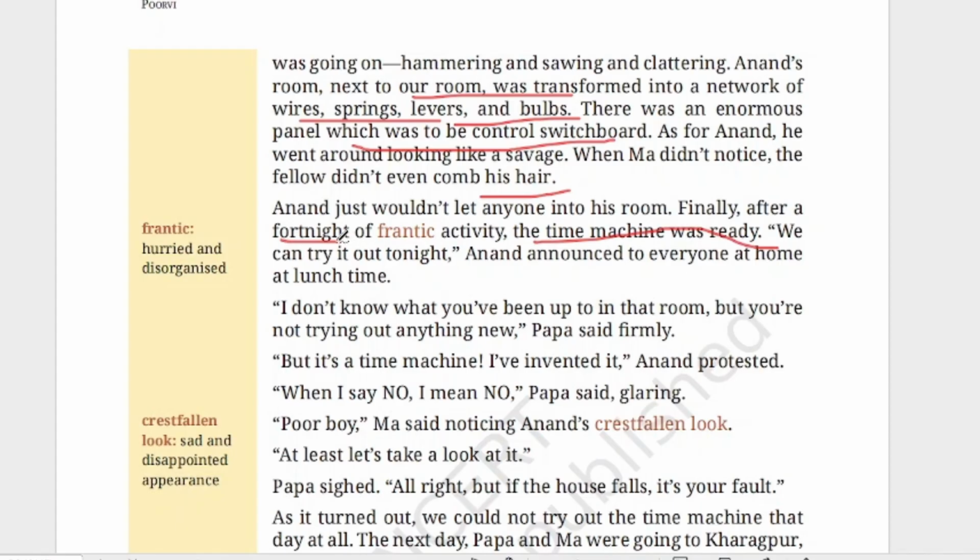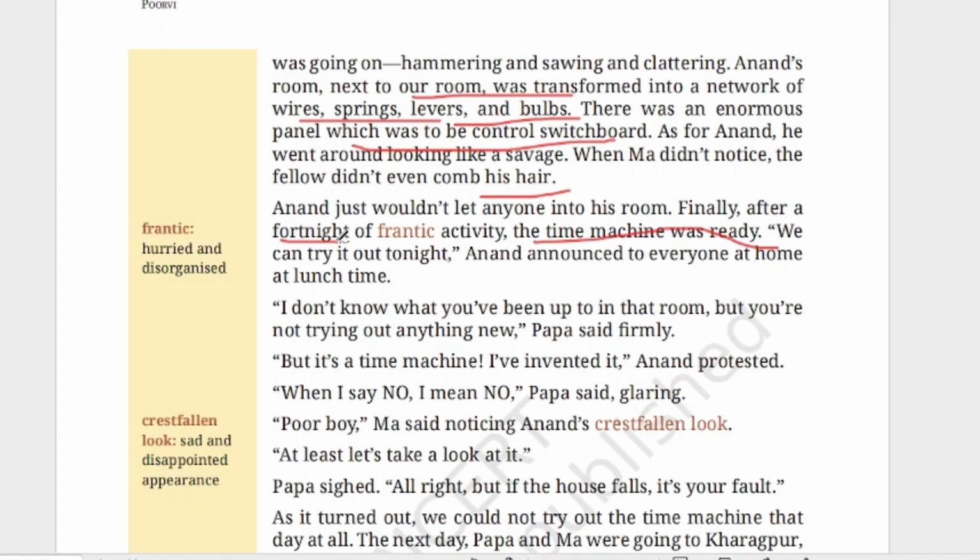14 days, that is 2 weeks. Continuously 2 weeks he was working to make this time machine, and after that he has not organized it properly. Hurried and disorganized way, that is not properly organized. The time machine was ready. We can try it out tonight, Anand announced to everyone at home at lunchtime. So at lunchtime he is announcing to the family members that they can try that machine today.